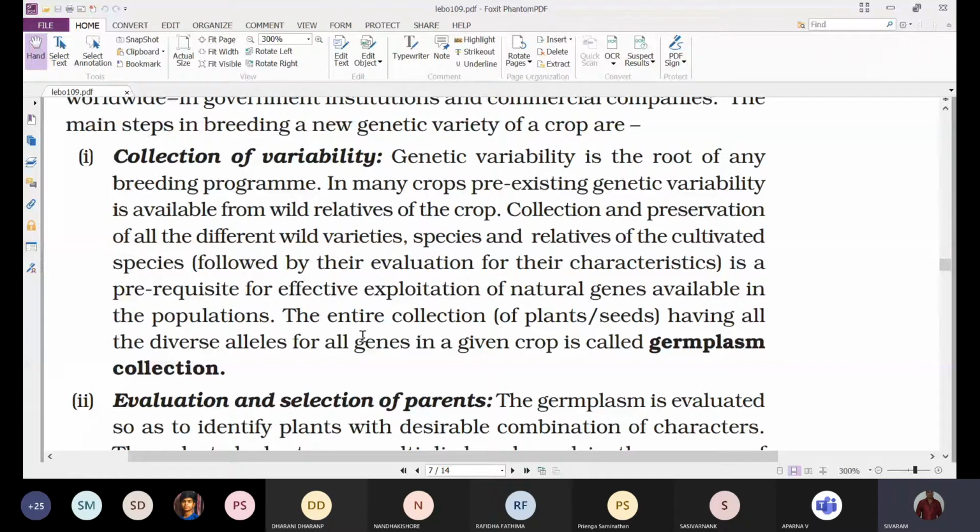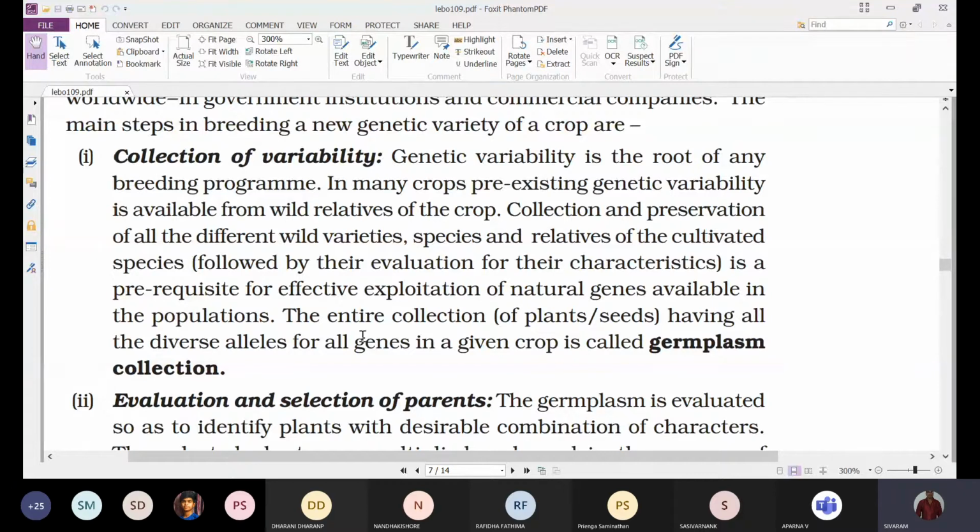So first of all, we have to collect all these plants of that particular species. For example, in the rice species, we will find different varieties of plants showing different desirable characters. We have to collect all those different rice varieties. That is called collection of variability.